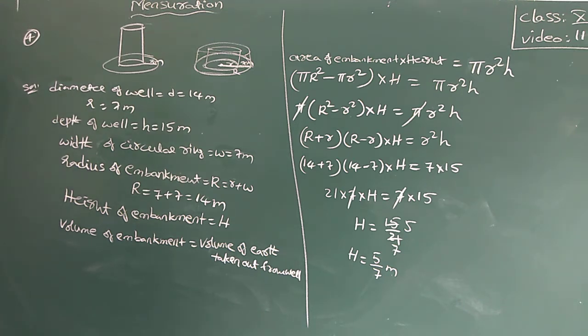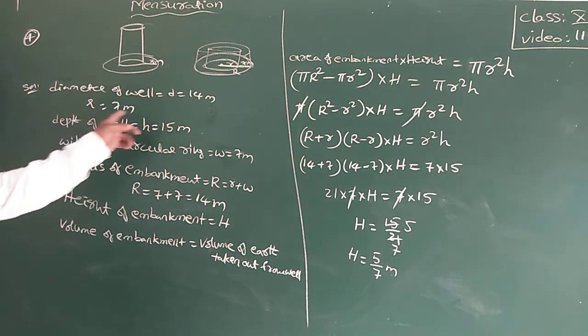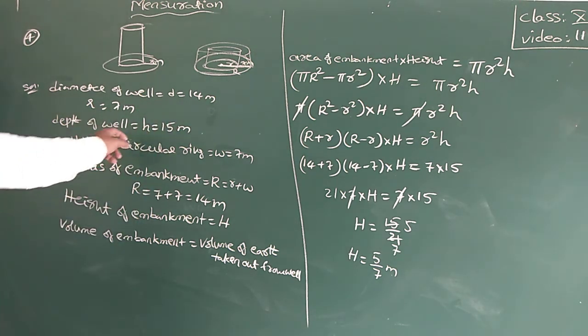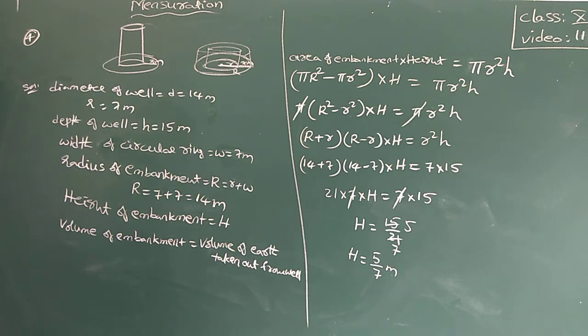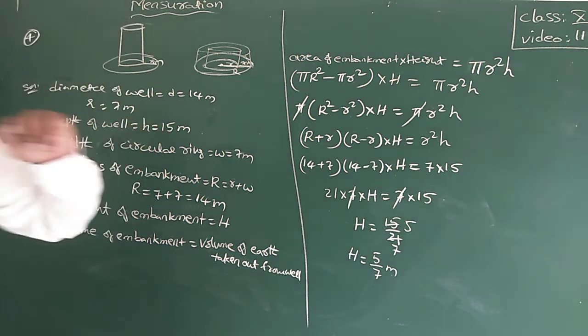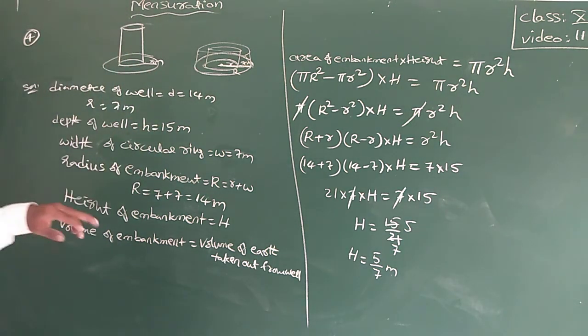Where I did a calculation mistake, I think. Diameter of the well is equal to 14 meters. Okay, radius is equal to 7 meters. Depth of the well is equal to 15 meters. Now width of the ring is equal to 7 meters.